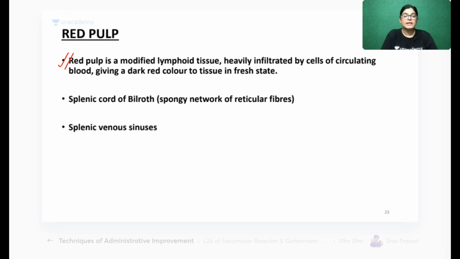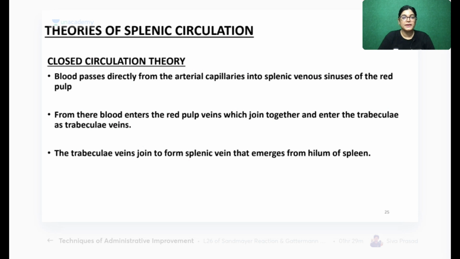So now moving on to the next, red pulp is a modified lymphoid tissue and it is heavily infiltrated by blood, so it is called freshly cut, with reticular fibers and splenic venous sinuses, the same thing. Got it? Now let's move to the next slide.